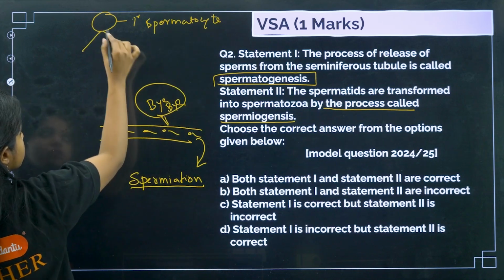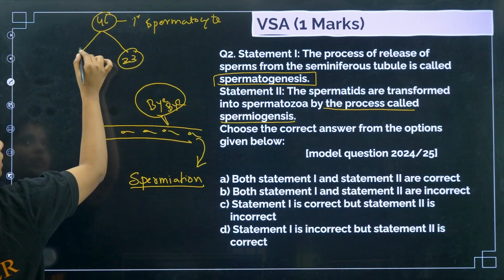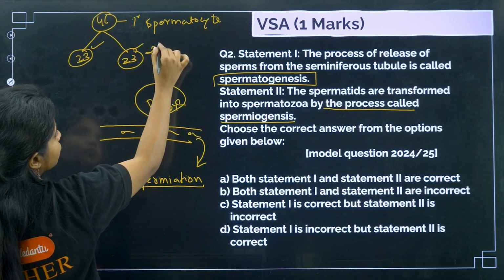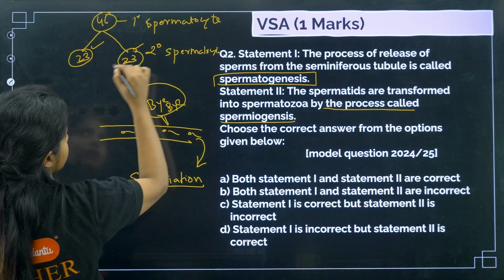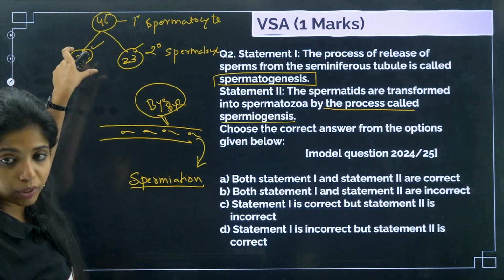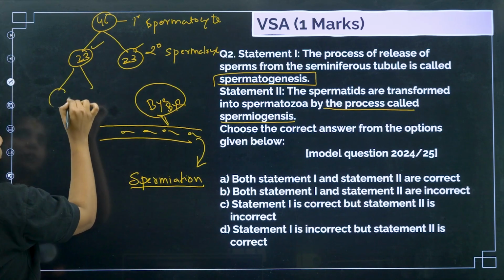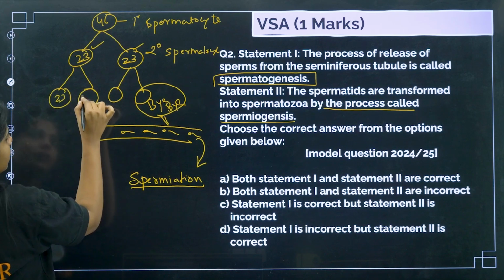This will undergo division. Here if it is 46, what will be the number over here, children? It is meiosis. It has to be 23. What do you call both of them? You call both of them as secondary spermatocyte. So there was one polar body being made, but here both of them are secondary spermatocyte. Again you will divide into 2. Here also you get divided into 2. You get 23, 23, 23, 23.